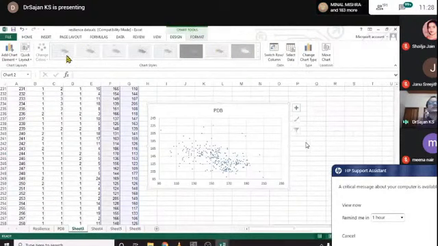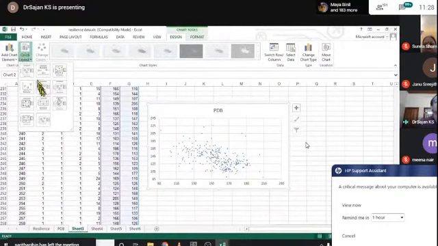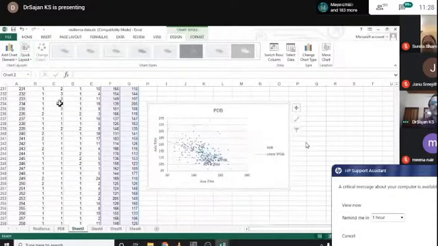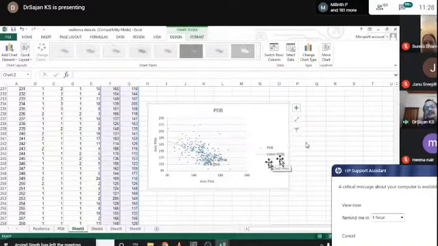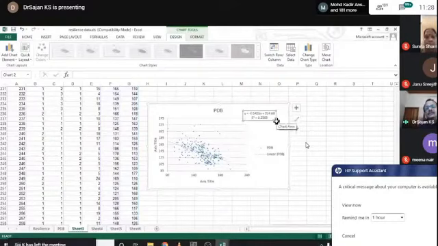I would like to activate different types of chart options from here. Actually, as I have customized this chart, I cannot activate them. This chart is already customized, because of that I cannot change the pattern from here. But from quick layout, I can make a change, and I would like to add one regression line by clicking here. It will show a dotted line. Can you watch the line? A linear line is there, and there is an equation, and this equation is the same as the regression equation.